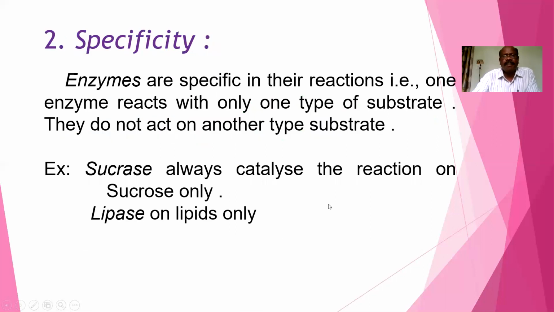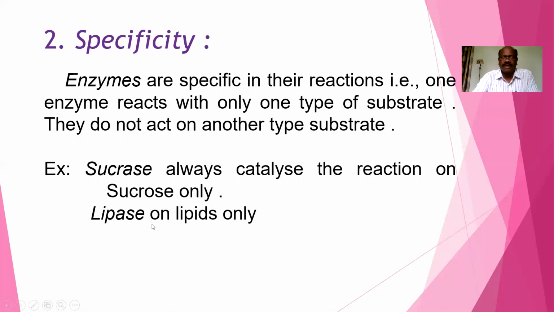Second property, specificity. Enzymes are specific in their reactions. That is, one enzyme reacts with only one type of substrate but not other substrates. For example, sucrase is an enzyme that always catalyzes the reaction on sucrose only.